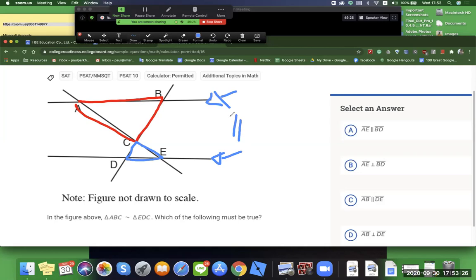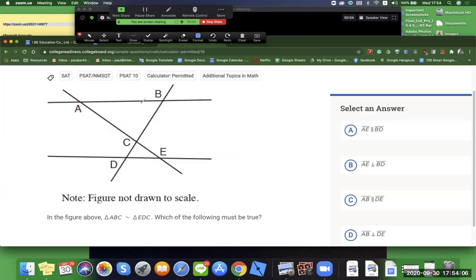Now, are you familiar with these symbols at all? Nope. It's okay. There's only two to recognize. This one means parallel, and this one means a 90-degree angle, where it's just like that. That's it. So this right here is basically saying that line AE is parallel to BD. No way.